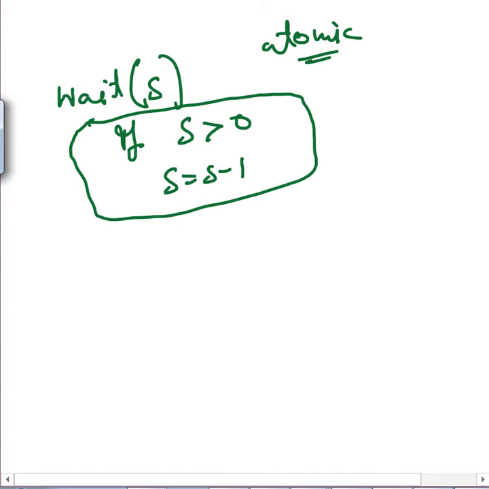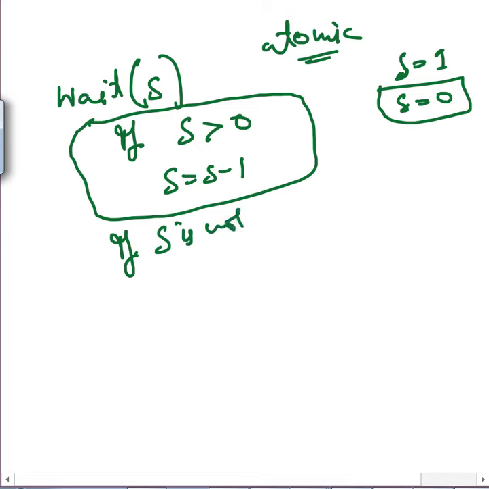That is, in other words, we lock it. Say S was 1. What we do is decrement it and make it 0. That means it's locked. S being 0 will tell other processes that it is locked. Now maybe some process has done it already, and another process comes in and does wait on the S, but it's already 0. So if S is not positive, what are you going to do in that case? We actually put that process into the sleep queue.